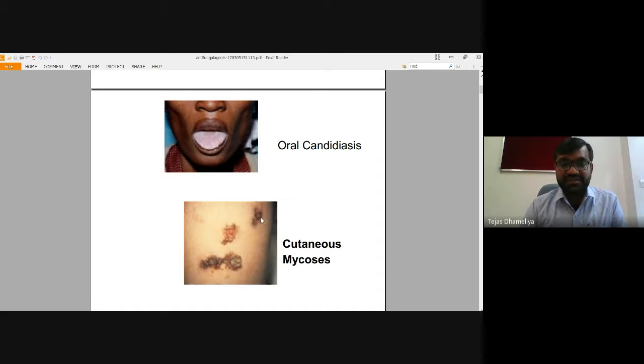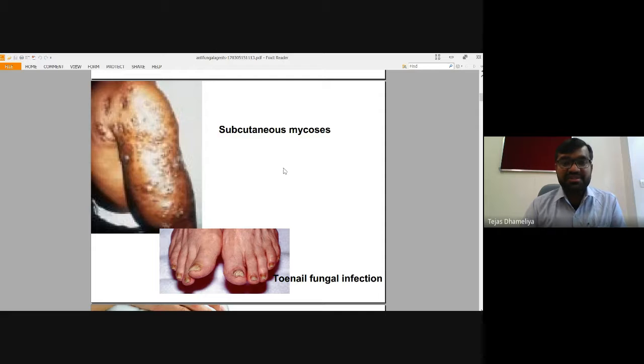Then cutaneous mycosis. Certain kinds of fungus affect the external part, which is basically the skin, and can cause eruptions on the skin like this. Then subcutaneous mycosis.